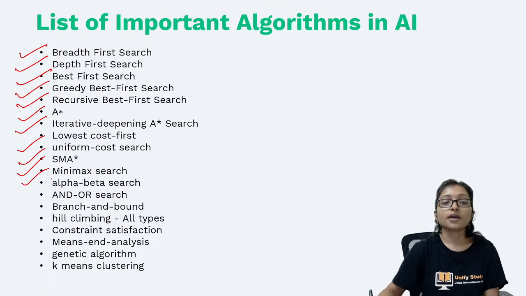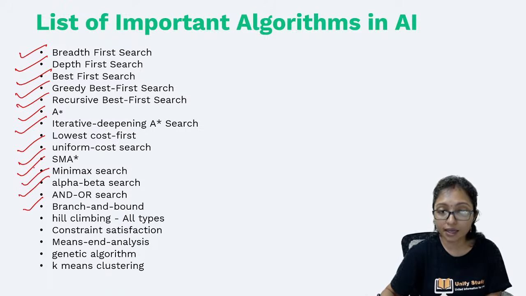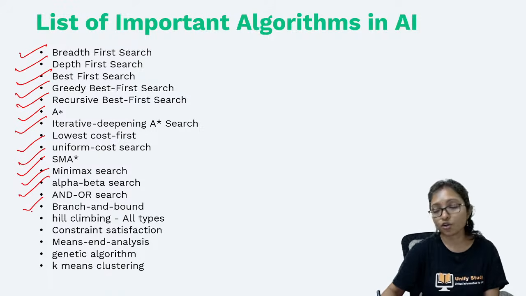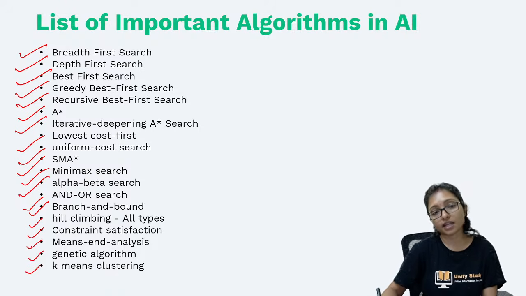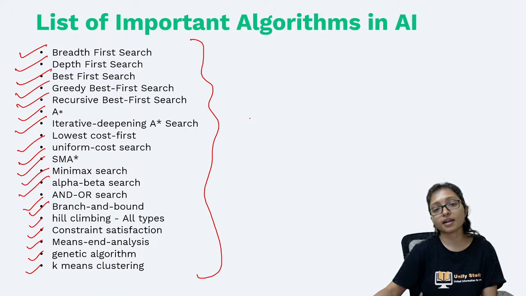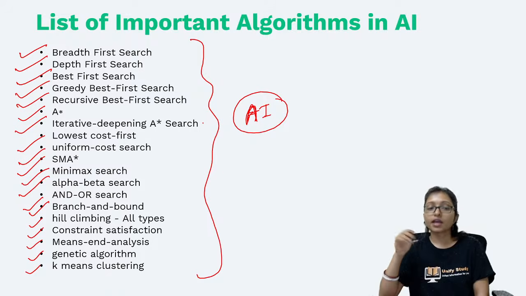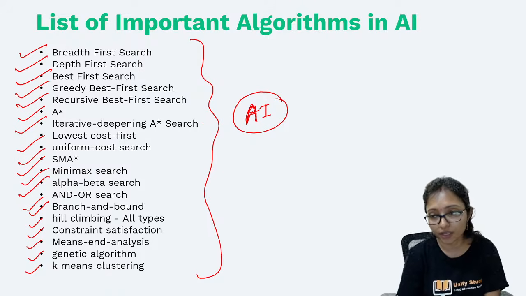SMA star, minimax algorithm, alpha beta search, AO star search and or graph actually, branch and bound, hill climbing, constraint satisfaction, means-end analysis, genetic algorithm, and k-means clustering. These are the most important algorithms under AI. Whenever you start your learning for AI, you need to complete all the algorithms that come under AI, and questions are coming from here only.